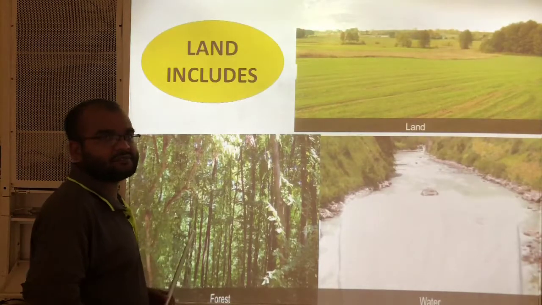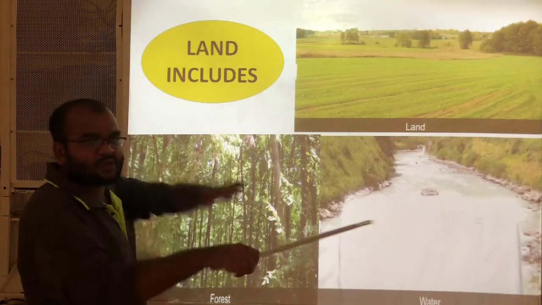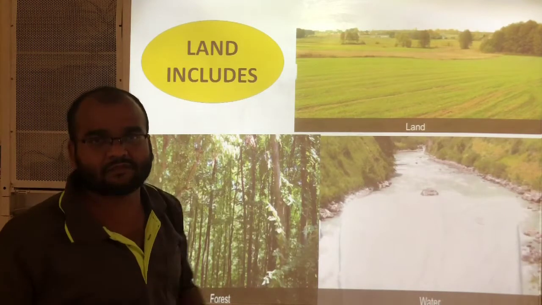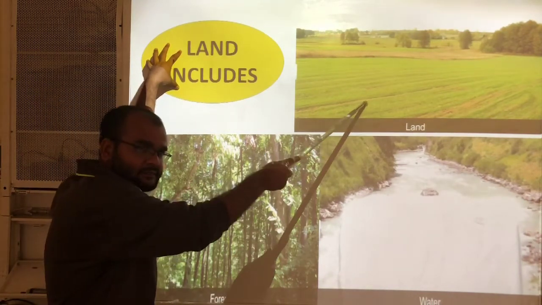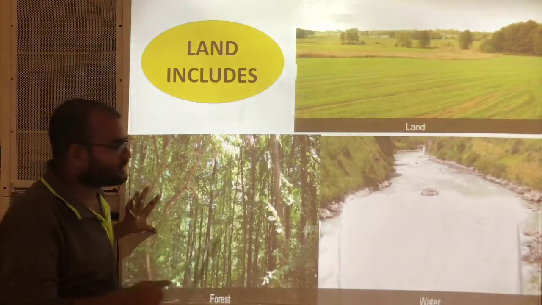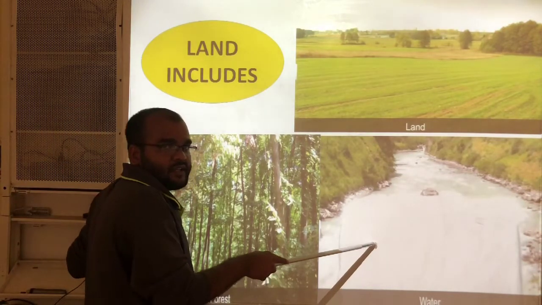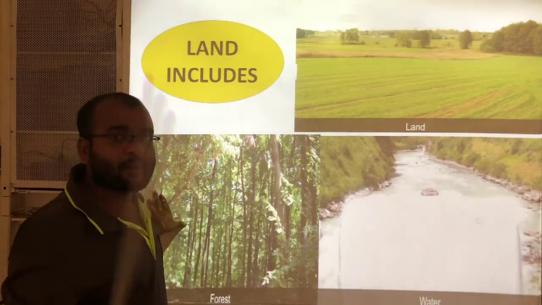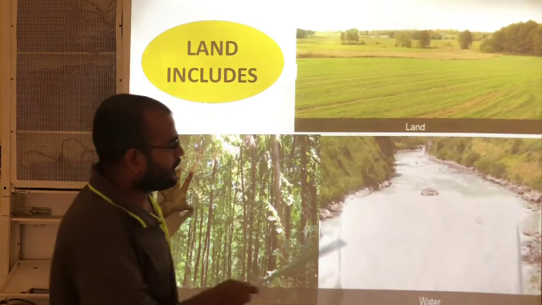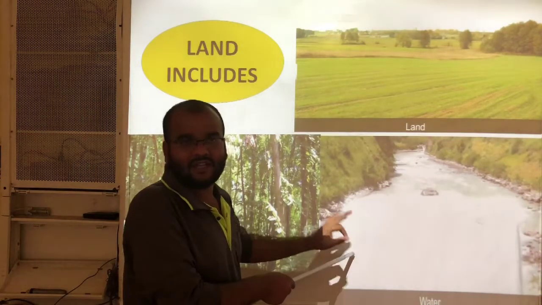First of all, land. Land means not only the land on which you are living. Land includes normal land, forests and water. To produce any item we need land, and some raw materials from the forests, and water is also necessary.